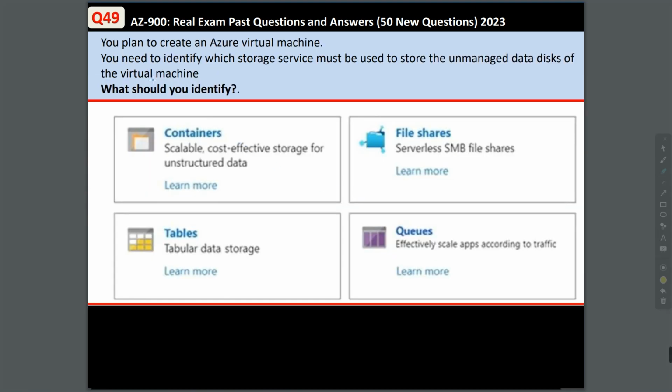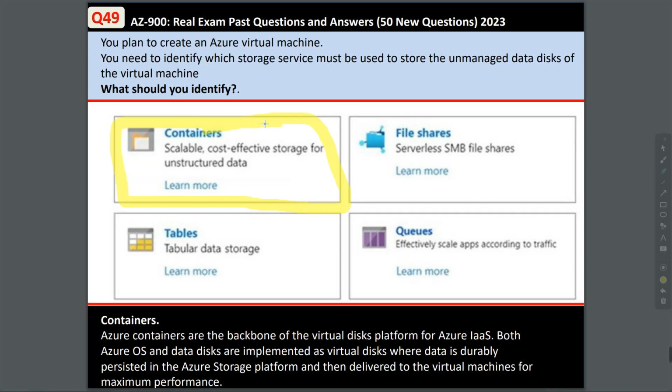Question 49. You plan to create an Azure virtual machine. You need to identify which storage service must be used to store the unmanaged data disks of the virtual machine. Which should you identify? Well, in this case, you identify the containers. Azure containers are the backbone of the virtual disk platform for Azure IaaS. Both Azure OS and data disks are implemented as virtual disks, where data is durably persisted in the Azure storage platform and then delivered to the virtual machines for maximum performance. So clearly we use containers for this.